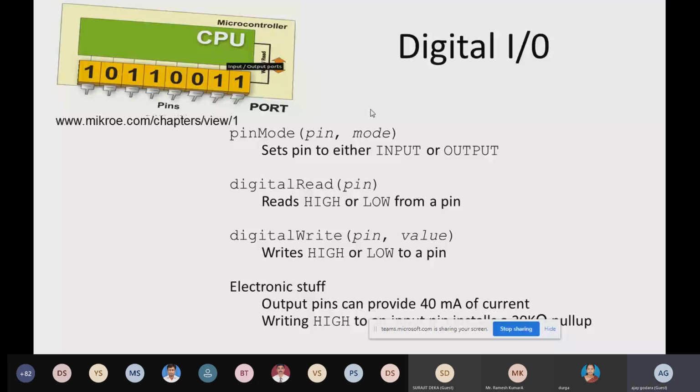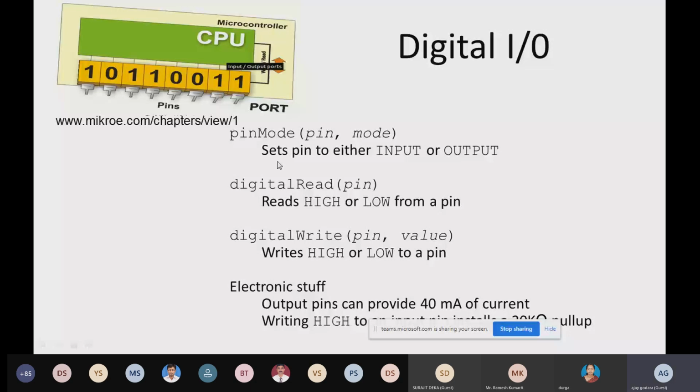After that, when we read any signal, we have to write digitalRead. The R should be capital here, and here the M is capital. The programming is case sensitive, which means you have to write in the same format. If you make any mistake, your program will not get executed and it will show an error.